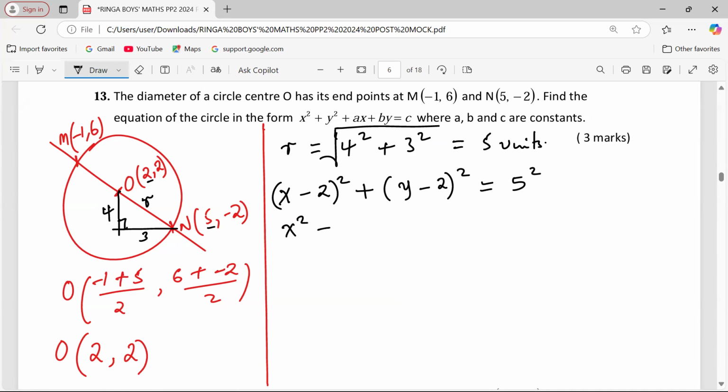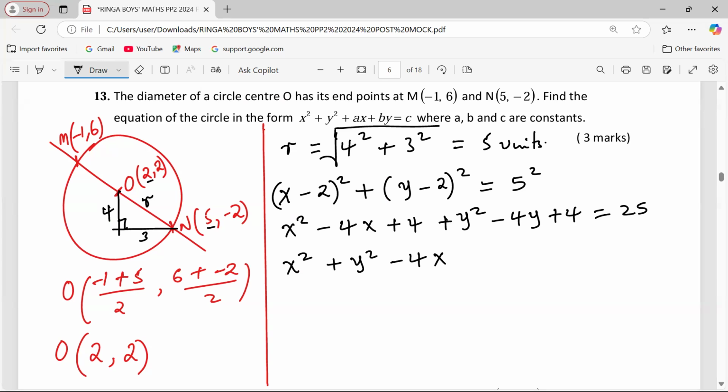x squared minus 4x plus 4, then plus y squared minus 4y plus 4, is equal to 25. So now we can arrange the equation to take the format up there, whereby we begin with x squared plus y squared. Then the term with x is -4x. The term with y is -4y.